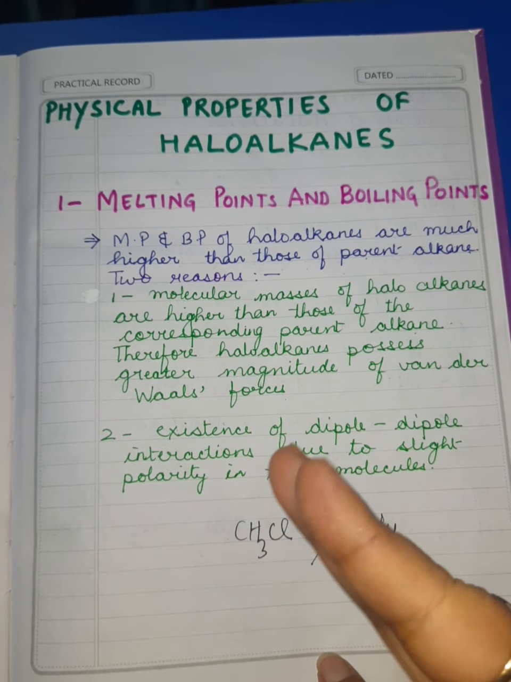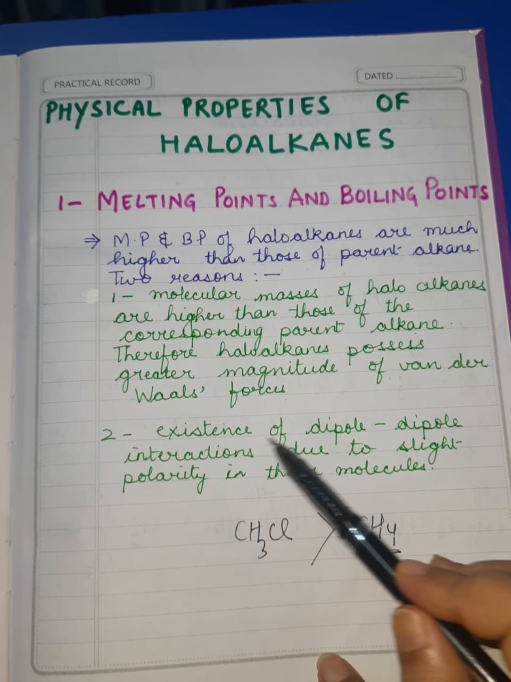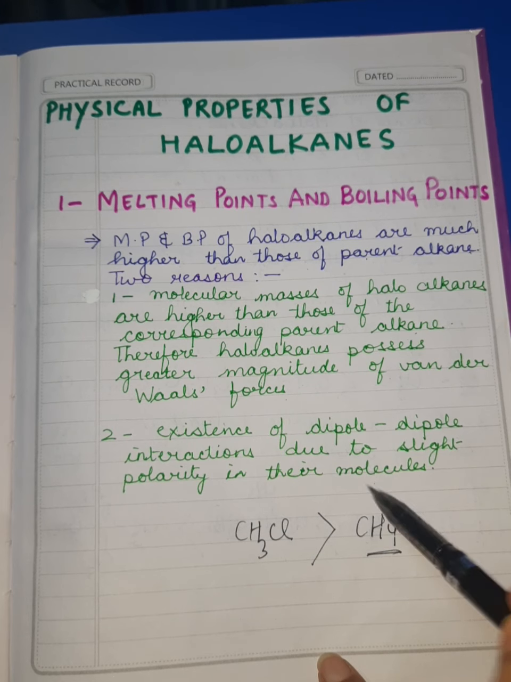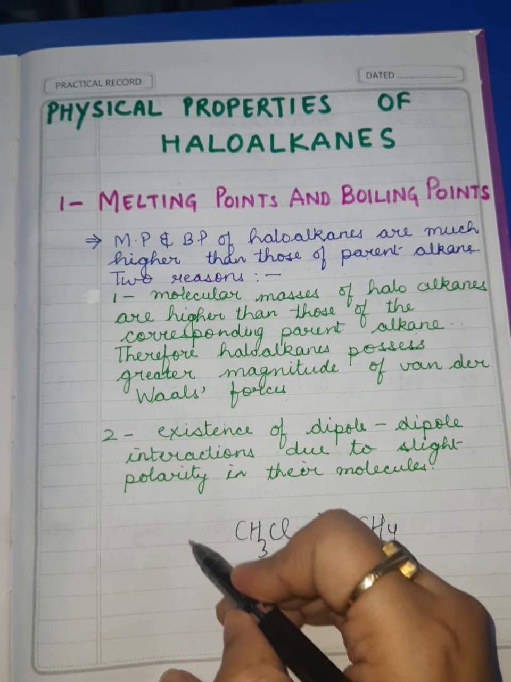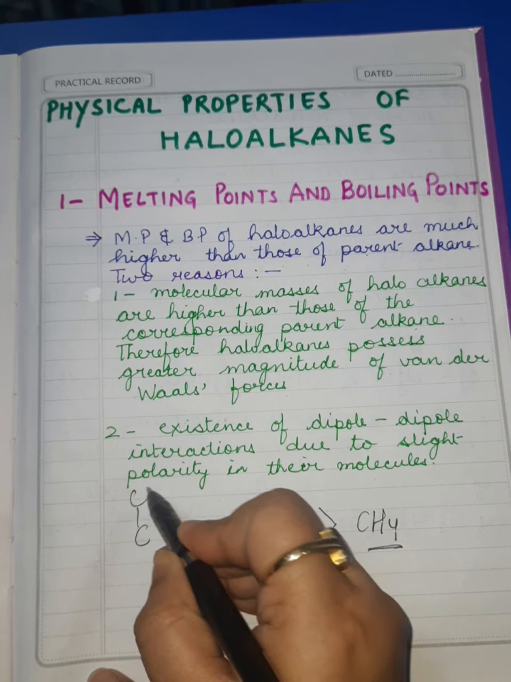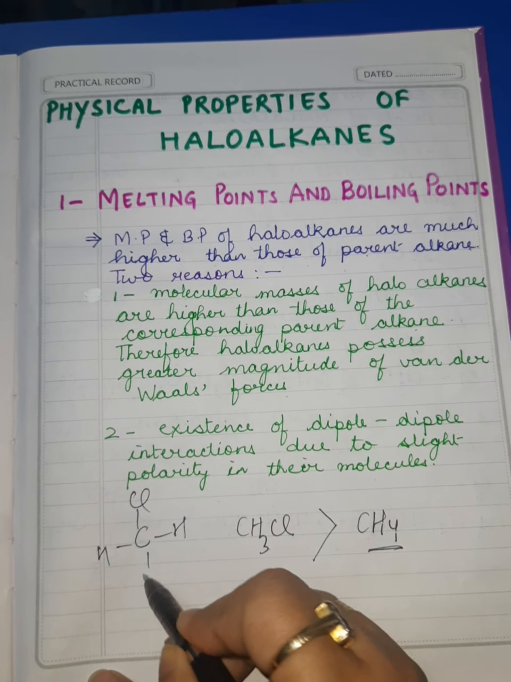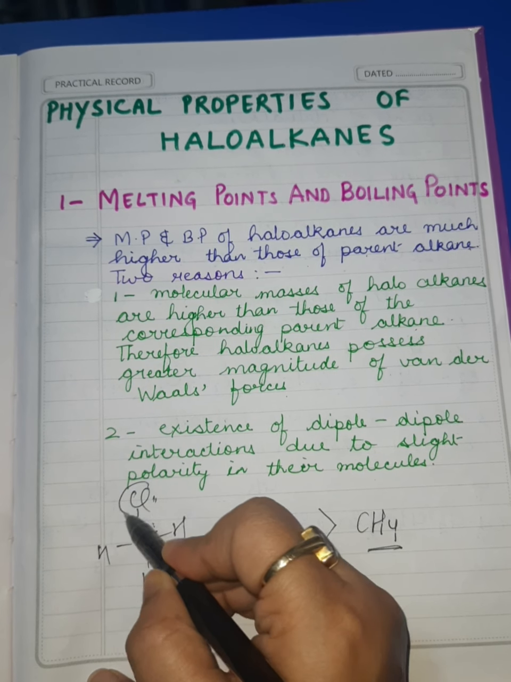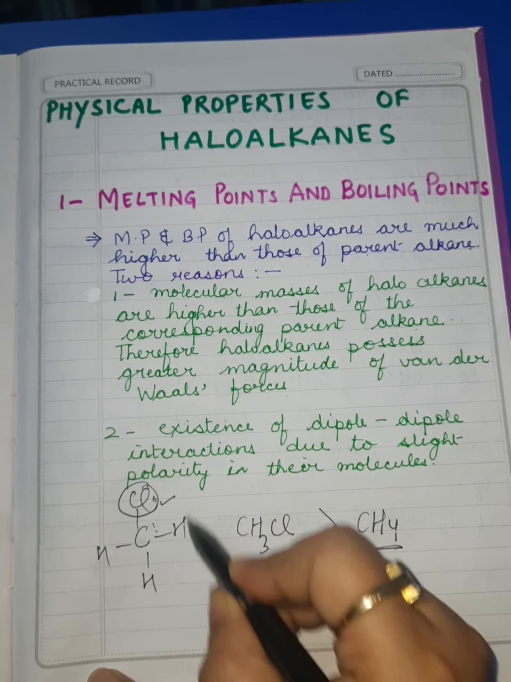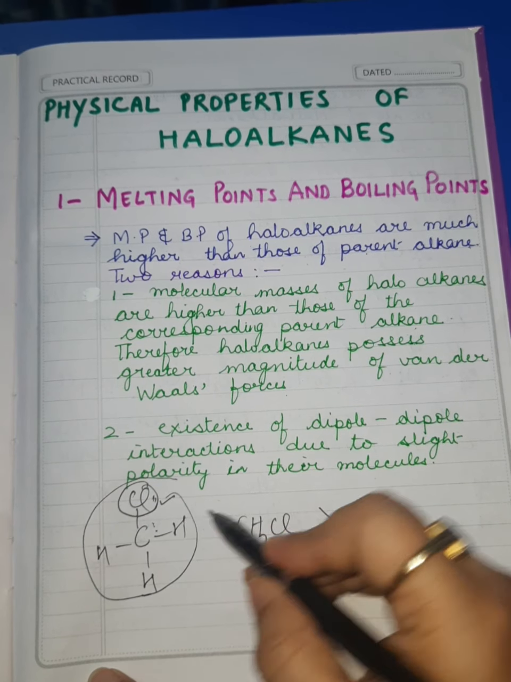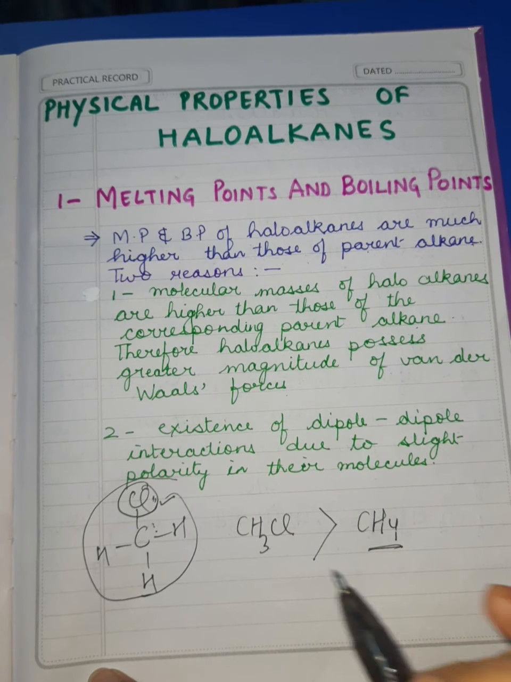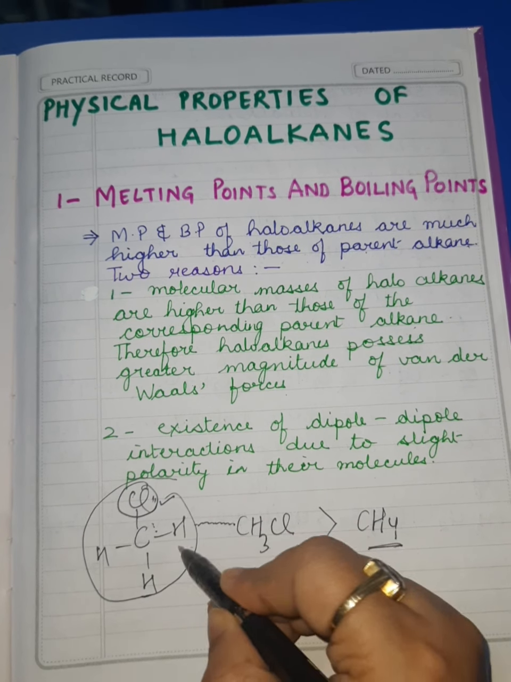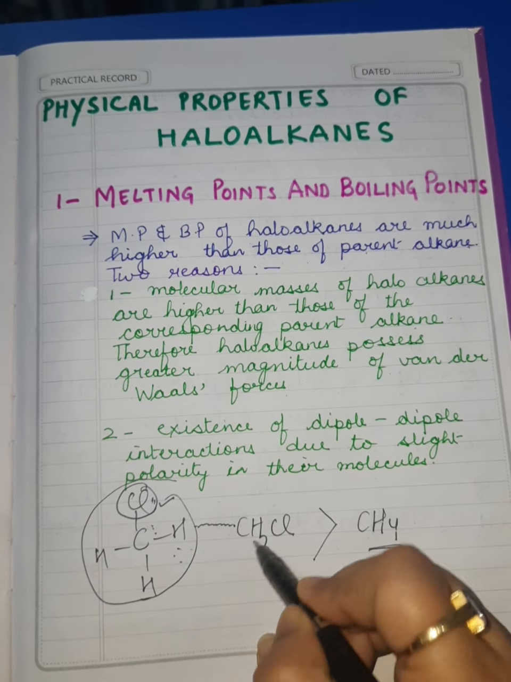point. And the second most important reason is the existence of dipole-dipole interactions due to slight polarity in their molecule. If I take the example of methyl chloride, C-Cl and then CH3, okay. So there is a slight polarity in the molecule due to the presence of the more electronegative halogen atom. This polarity is responsible for the existence of dipole-dipole interaction between two molecules of the same haloalkane.